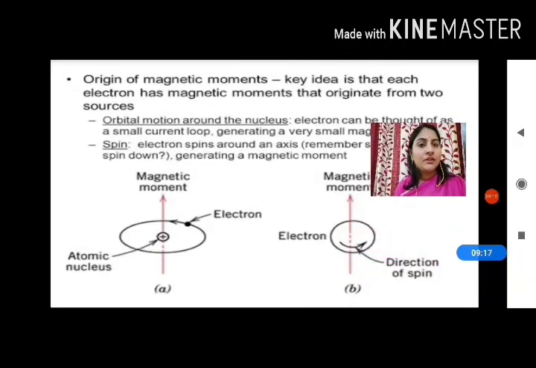So here is the origin of the magnetic moment. First, due to the orbital motion. Second is due to the spin motion. Figure A represents the orbital motion of the electron and figure B represents the spin motion of the electron.